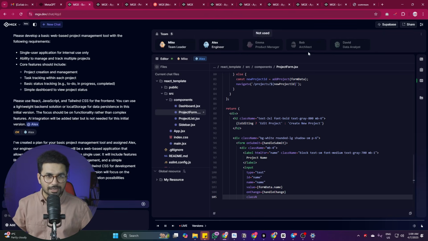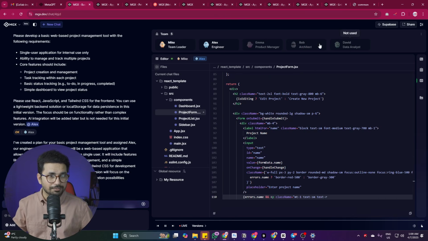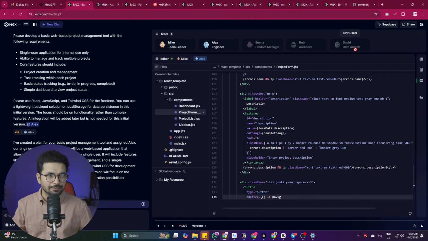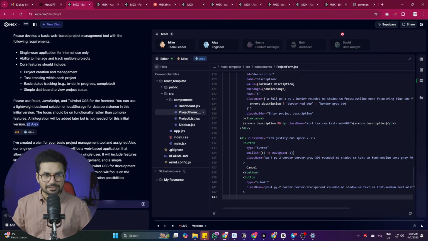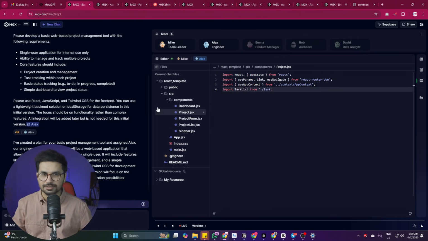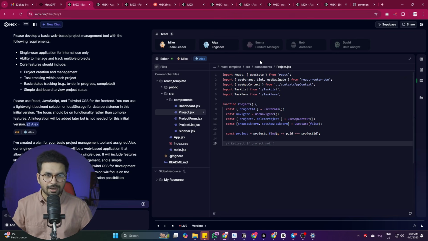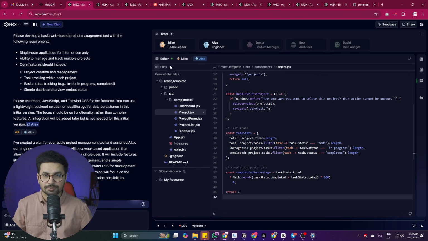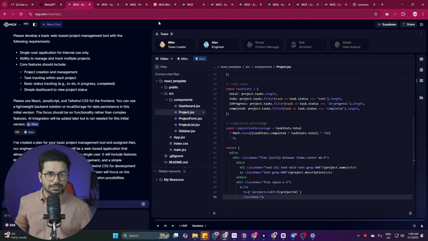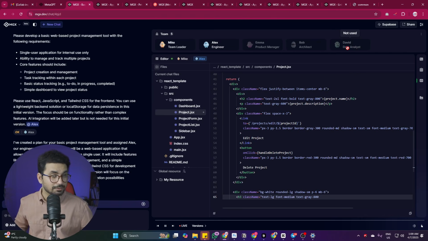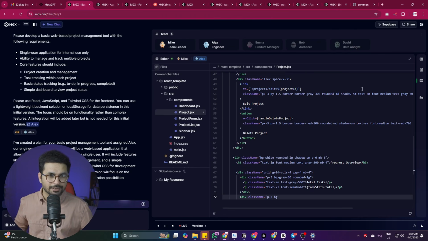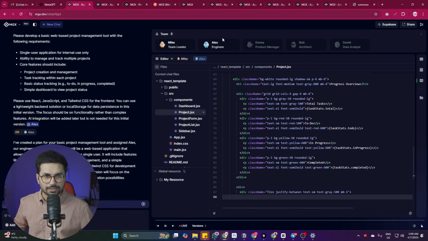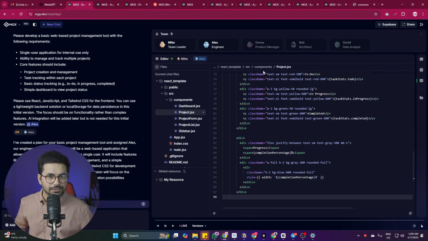Right now we are not using Emma, and we are not using Bob or David, because Bob is an architect, Emma is a product manager, and David is a data analyst. We're going to use these as well later on. Maybe we can create another project separately and ask it to first create an architecture, and after that we ask it to maybe create a very detailed requirement specification document. Then maybe we ask David to do some data analysis for some sort of data, and then we ask Alex to now start development of this project.